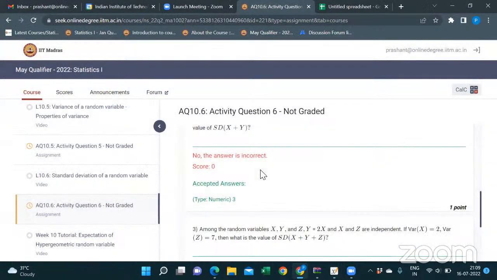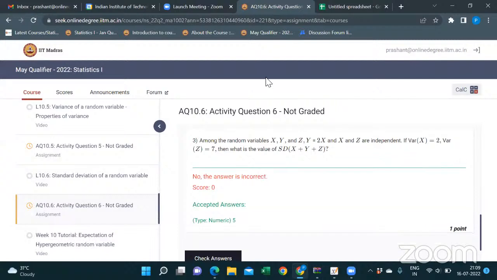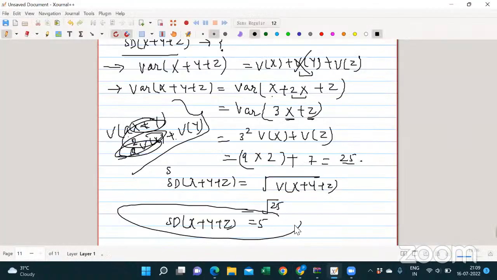I was trying to do this question by the formula which you said earlier, E of x minus mu, whole square. You can get an idea. The question gives the sum of three random variables, in which one variable is equal to 2 times of another, and x and z are independent. What will be the variance?